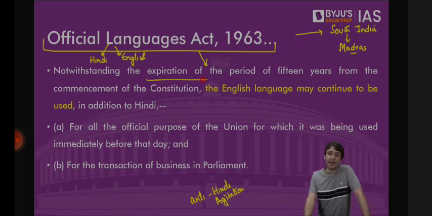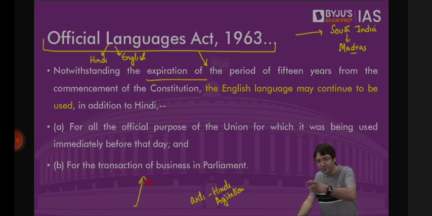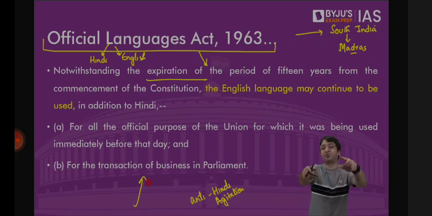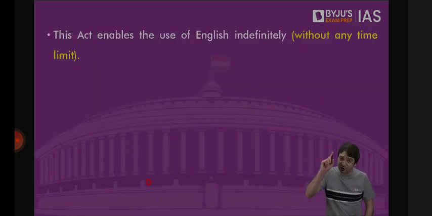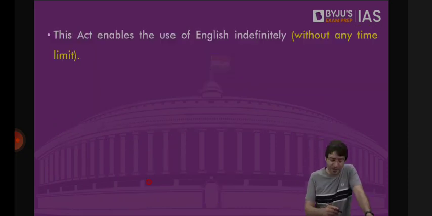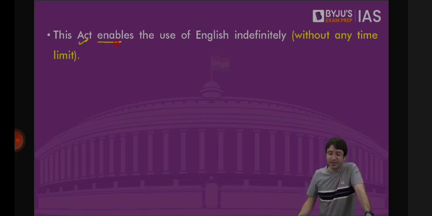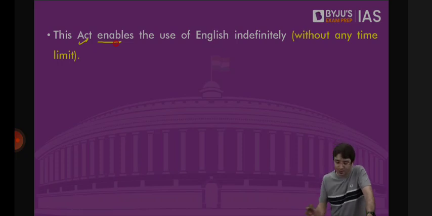And in Parliament also, for all the transaction of business, both Hindi as well as English will be used. While communicating with the states, both English and Hindi will be used. When the central government communicates with the people, both English as well as Hindi will be used. That is the official language of the Union. So the official language of the Union, according to the Constitution, is Hindi in Devanagari script. But according to the Official Languages Act, it is both Hindi as well as English. Which means it is this act which enables the use of English indefinitely without any time limit.